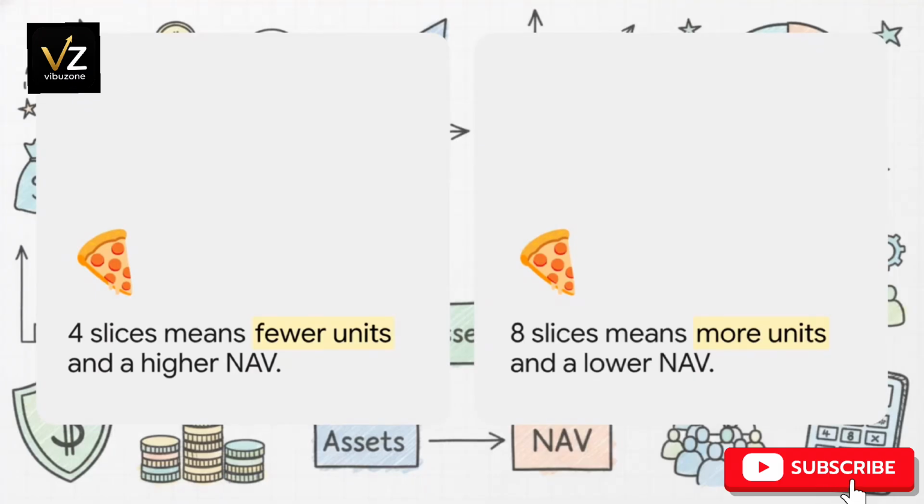Think of a freshly baked pizza. Whether the fund manager cuts that exact same pizza into 4 massive slices, which results in fewer units and a higher NAV, or they choose to slice it up into 8 smaller pieces, resulting in more units and a lower NAV, the underlying size and value of the total pizza remains exactly the same. A lower NAV just means the fund is sliced into smaller pieces. It absolutely does not mean the ingredients are cheaper or better.